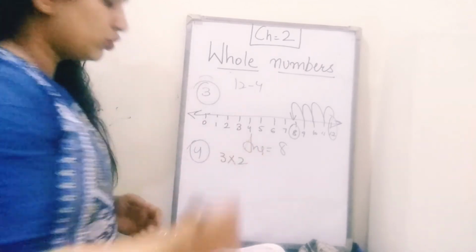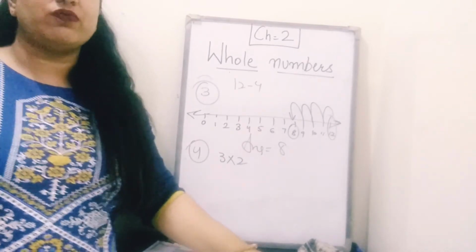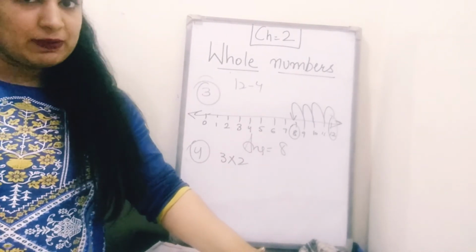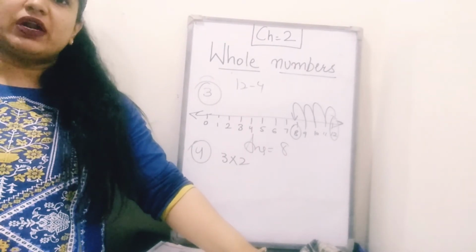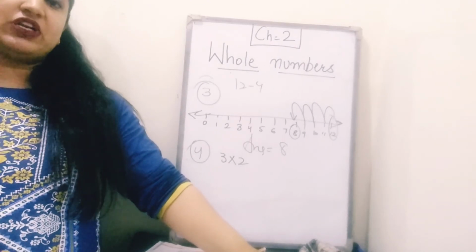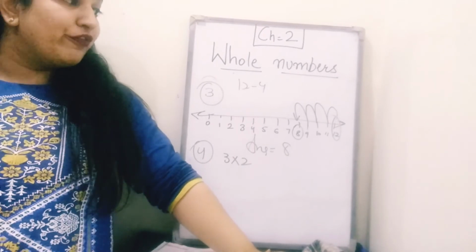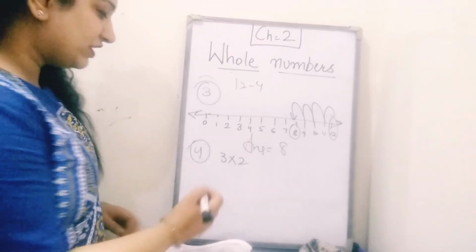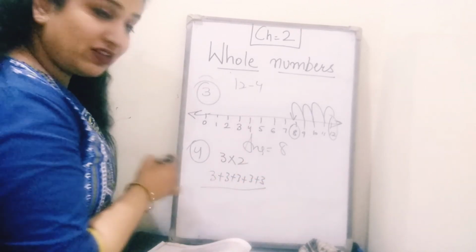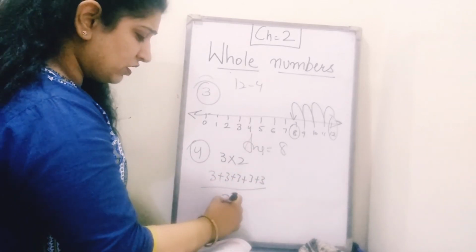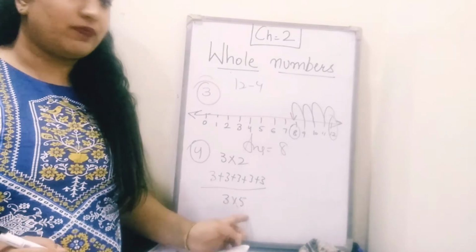3 multiply 2. Beta, this also you need to show on number line. First of all, tell me what is multiplication. Multiplication is nothing but a repeated addition. To avoid addition again and again, we multiply the numbers. For example, 3 plus 3 plus 3 plus 3 plus 3. To add 3 5 times, the better option is to multiply 3 with 5 and answer you'll get the same.